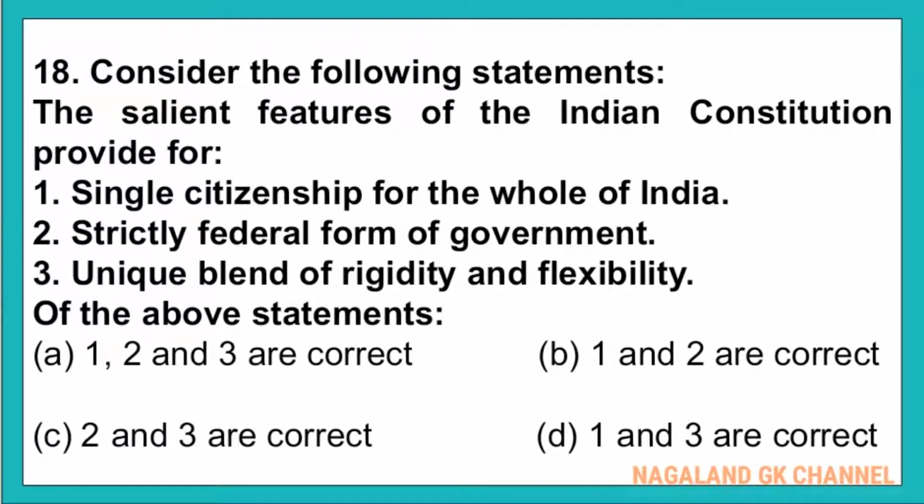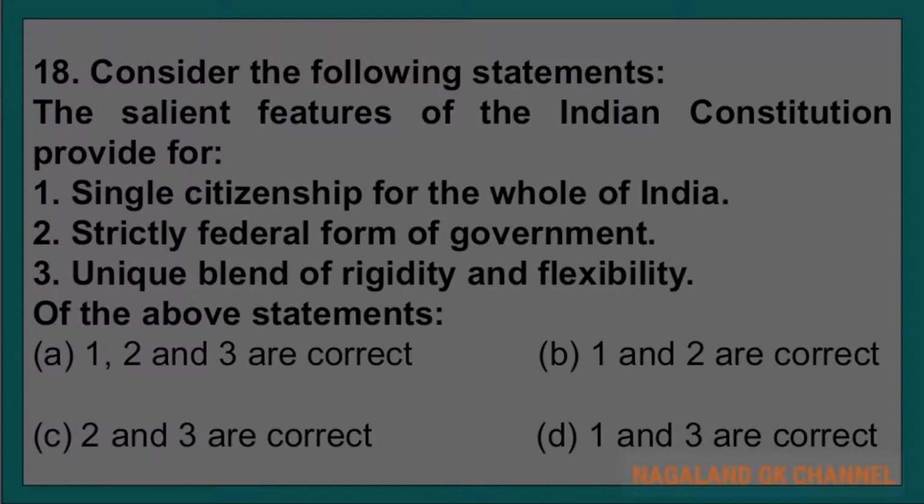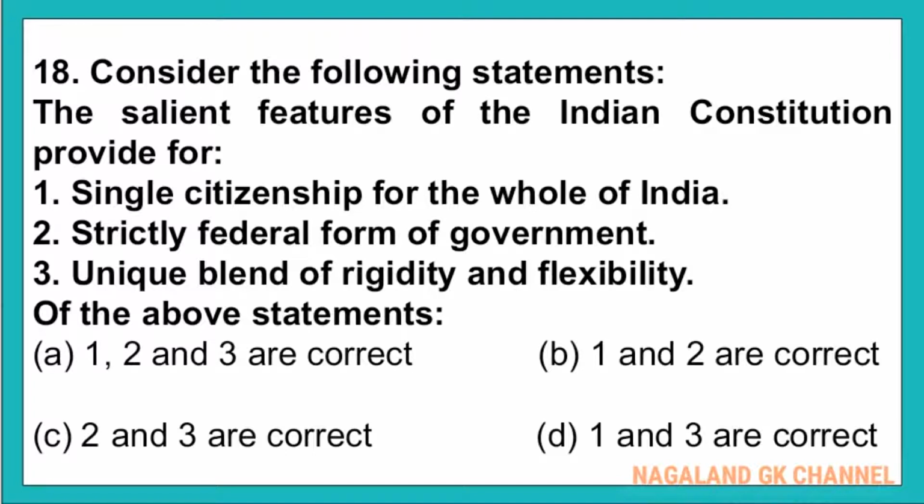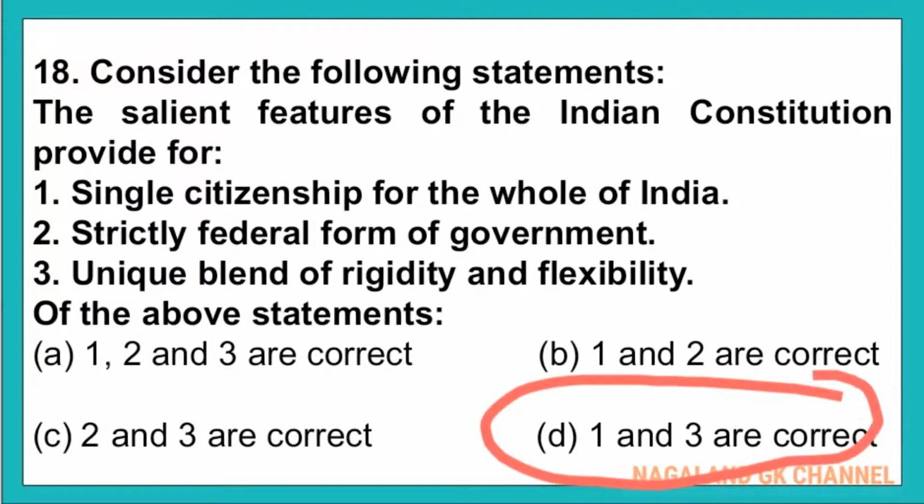And question number 18, consider the following statements. The salient features of the Indian Constitution provide for, number 1, single citizenship for the whole of India. Number 2, strictly federal form of government. And number 3, unique blend of rigidity and flexibility. And here, the correct answer is option number D. That is, number 1, a salient feature of the Indian Constitution is single citizenship for the whole of India, and number 3, unique blend of rigidity and flexibility.